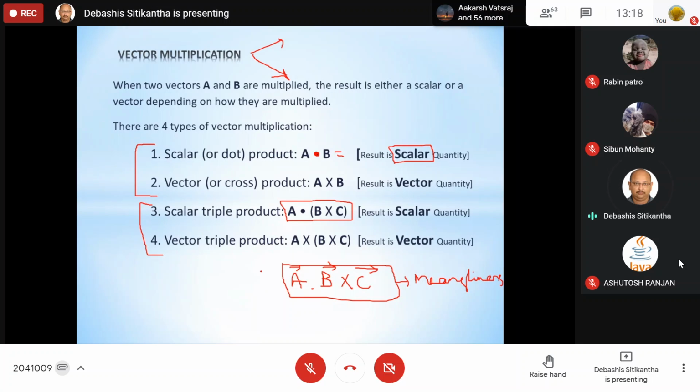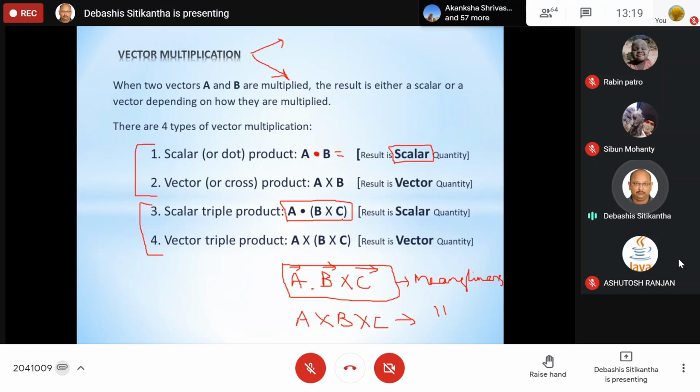Similarly over here, if I am writing A cross B cross C, and if I am not putting the bracket, this is also going to be meaningless. So obviously these brackets have a very important role, and you have to give the bracket in this manner. If there are three vectors which need to be multiplied, then there are only two possible ways of multiplying.